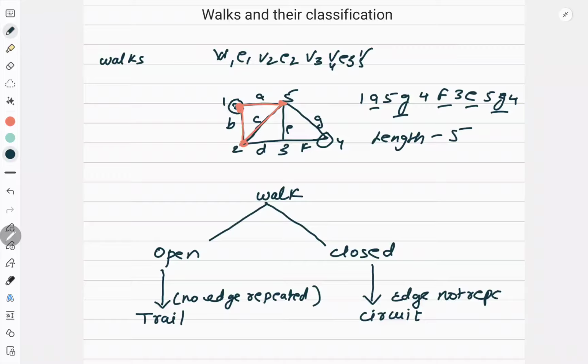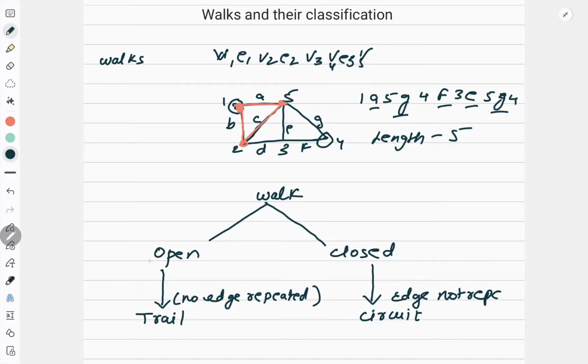So I learned two more terms, trail and circuit. Trail is an open walk where edges are not repeated, and circuit is a closed walk where edges are not repeated.